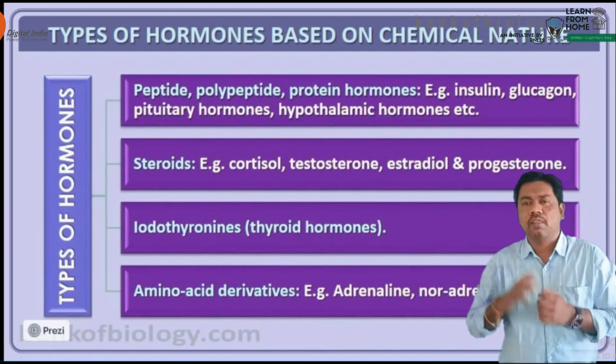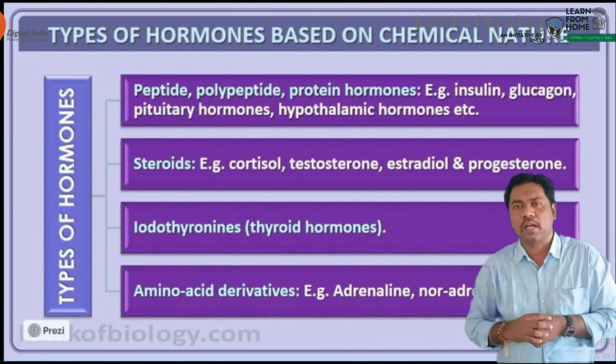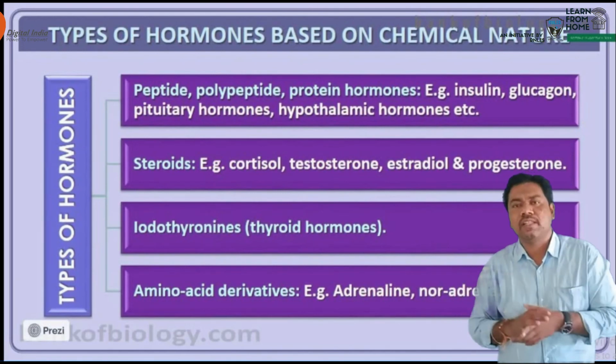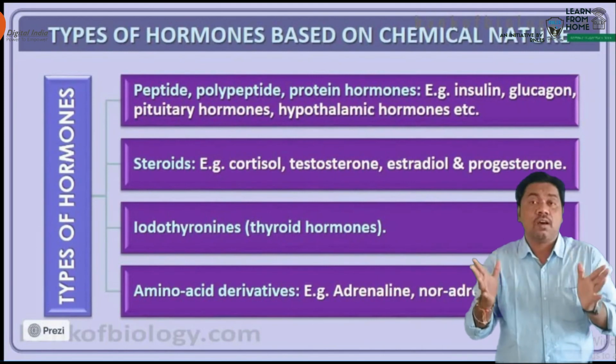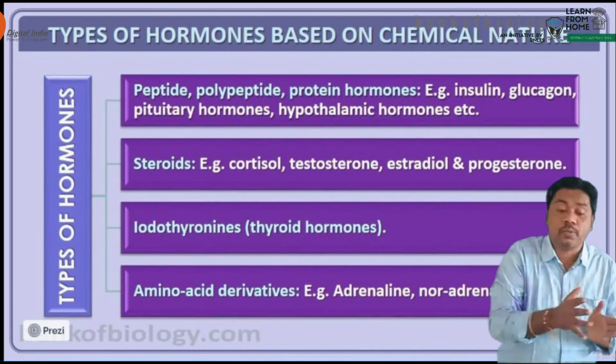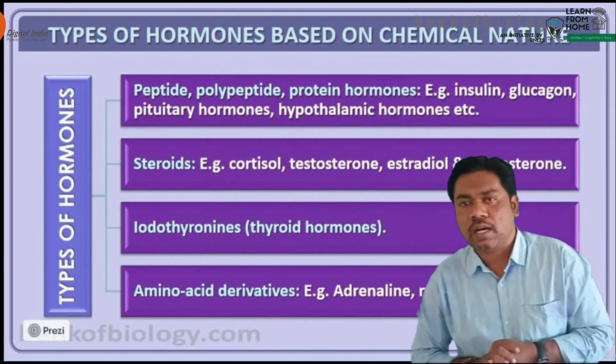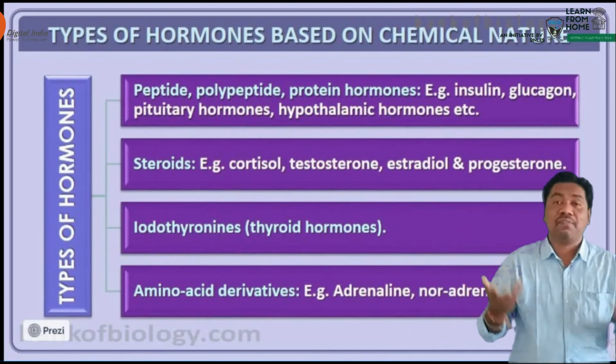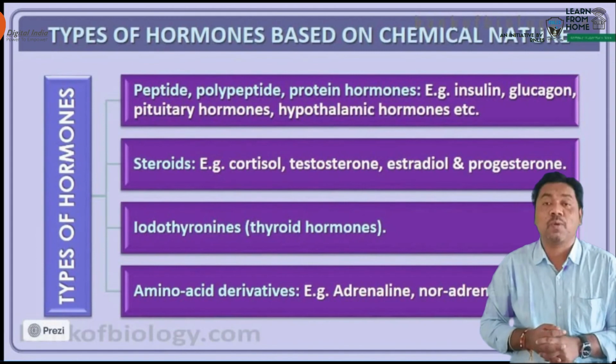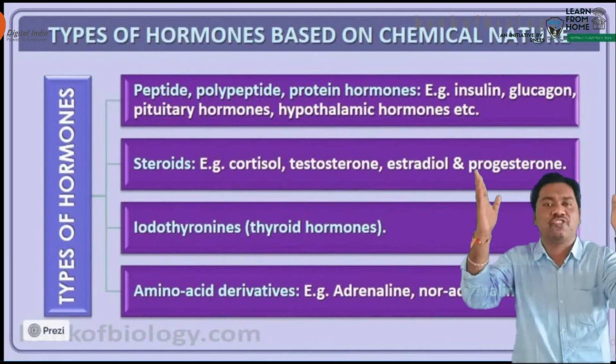The next one is the noradrenaline hormone. Which hormone, beta? Noradrenaline. It is also known as norepinephrine hormone. So these are the two hormones which are included in the amino acid derivatives. So this is about the hormones, beta. These are the different kinds of hormones, based upon their chemical nature.